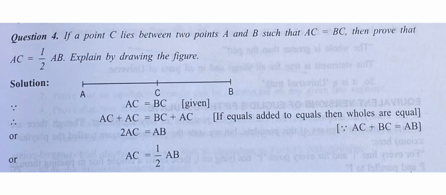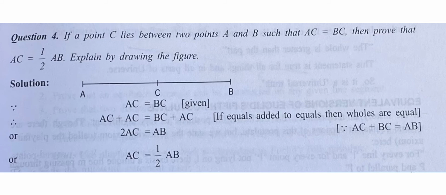Now let us see some of the examples based on Euclid's postulates and axioms. If a point C lies between two points A and B such that AC is equal to BC, then prove that AC is equal to half of AB. Explain by drawing the figure. So here it is given that C is lying between A and B in such a way that AC and BC are equal. So you can see the diagram.